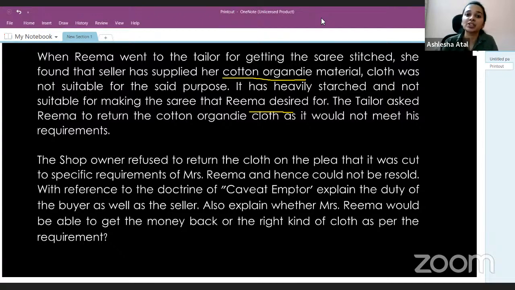And why is that so? Because the seller is obligated to provide a material which is fit for the purpose for which the buyer is purchasing it. Let's now move on to the next question.